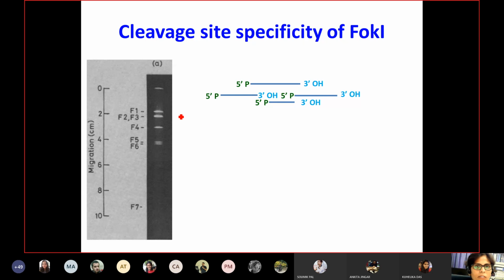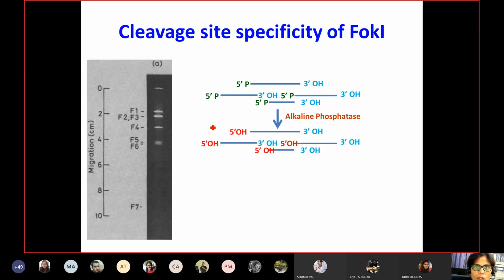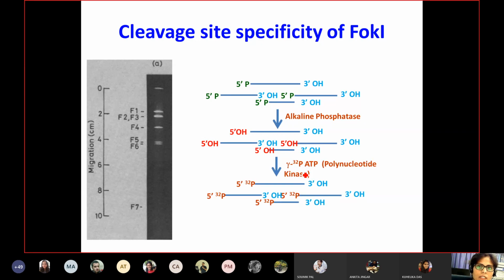For labeling with P32, you first have to remove the 5' phosphate with the help of alkaline phosphatase. Then you add gamma-32P ATP in the presence of polynucleotide kinase. And this will phosphorylate your 5' site with P32. So they did this P32 labeling of all 6 fragments.